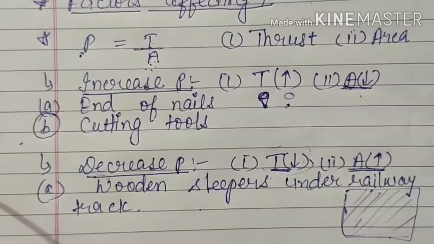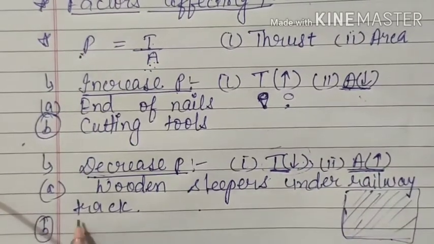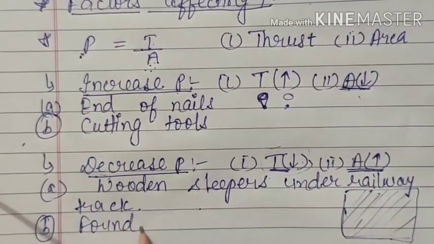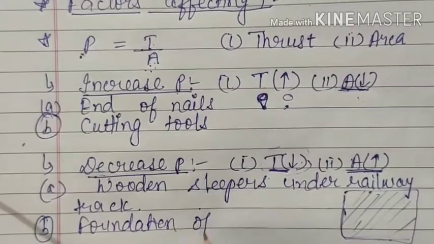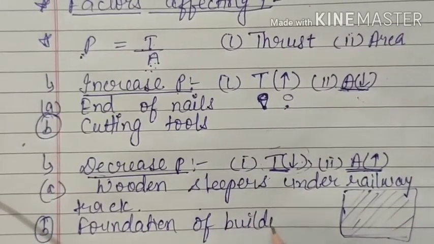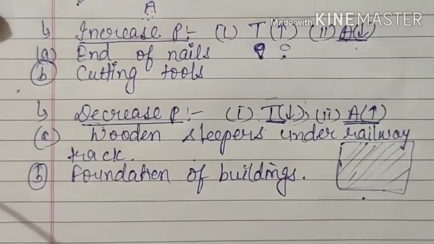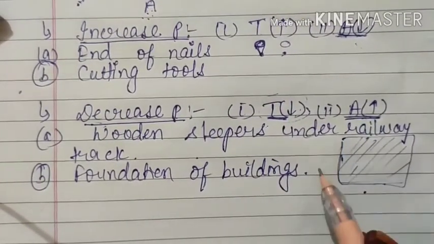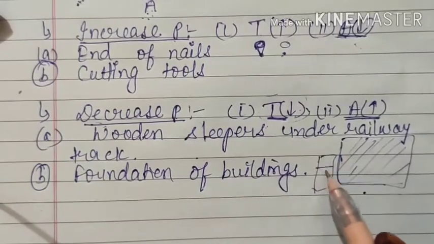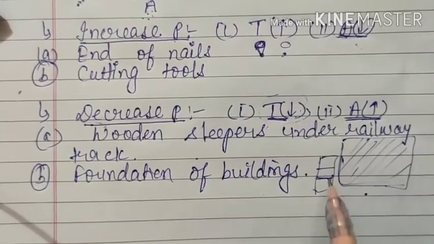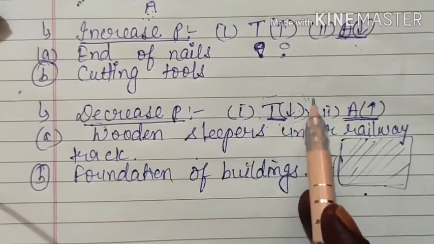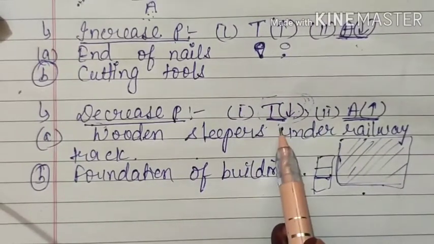And the second example is foundation of buildings. Here also the same concept is applicable. If you have to construct 3 floors, then again you cannot control the thrust by a large level.